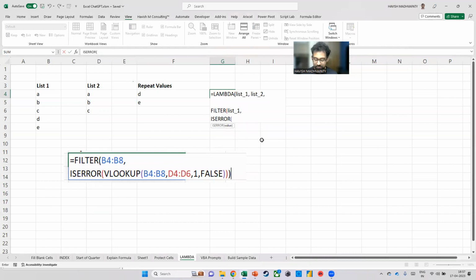Where I want to do a VLOOKUP. I want to search for list 1 in list 2, and I want to do a 1 and a false. Now, you might be wondering, Havish, I've written the same thing. So, I mean, what is the point?